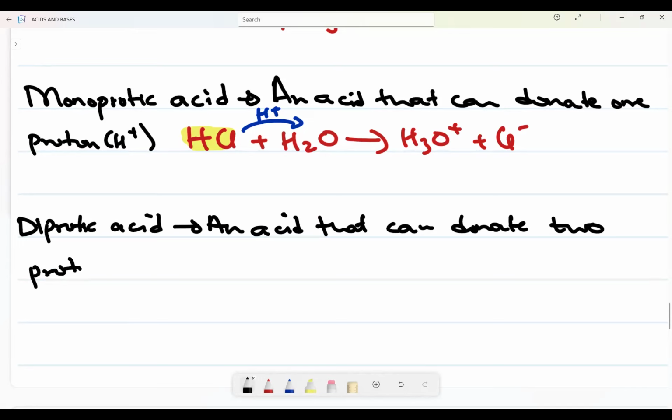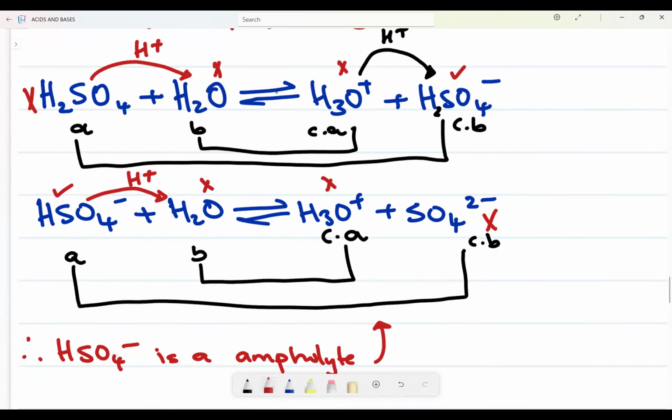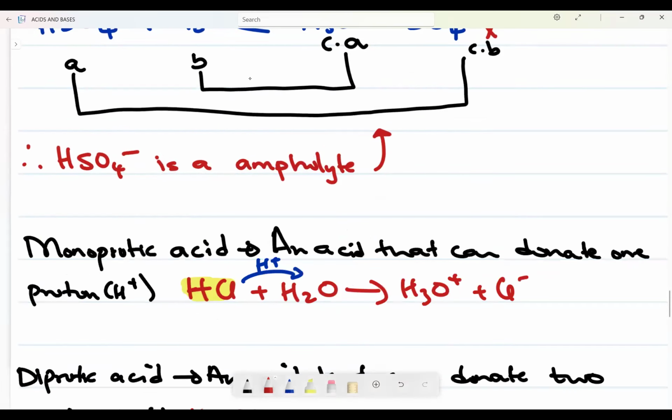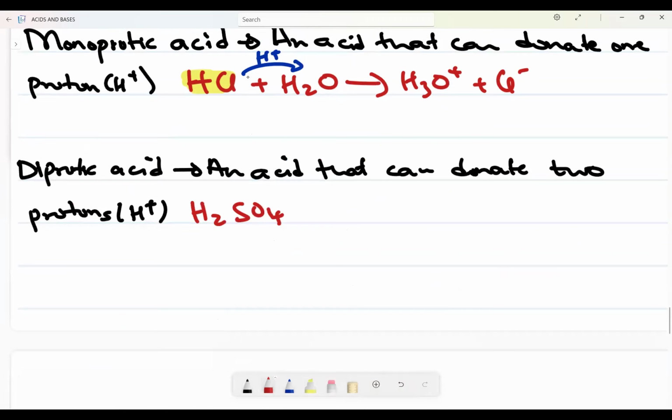Sorry, protons. How? What are protons? These. So now, which one is that? When you look at H2SO4, here we did it in multi steps. It now reacted in multi steps because it first donated the first one and the remainder then donated the other one. So now H2SO4, when it reacts with water, I want you to see something.